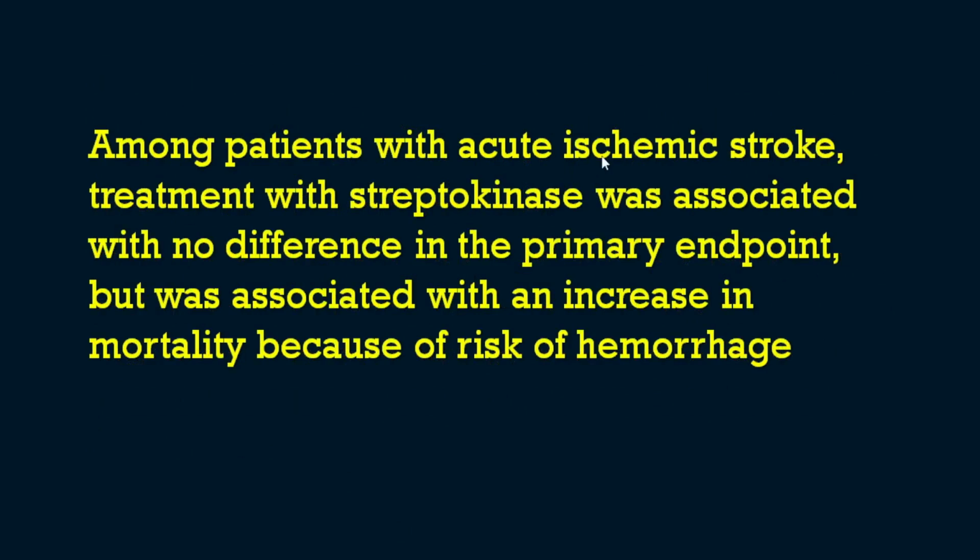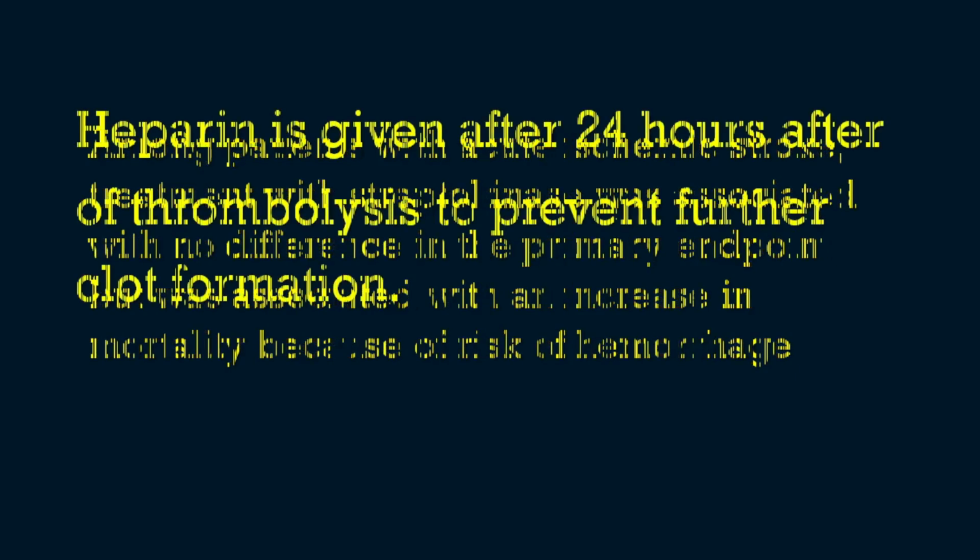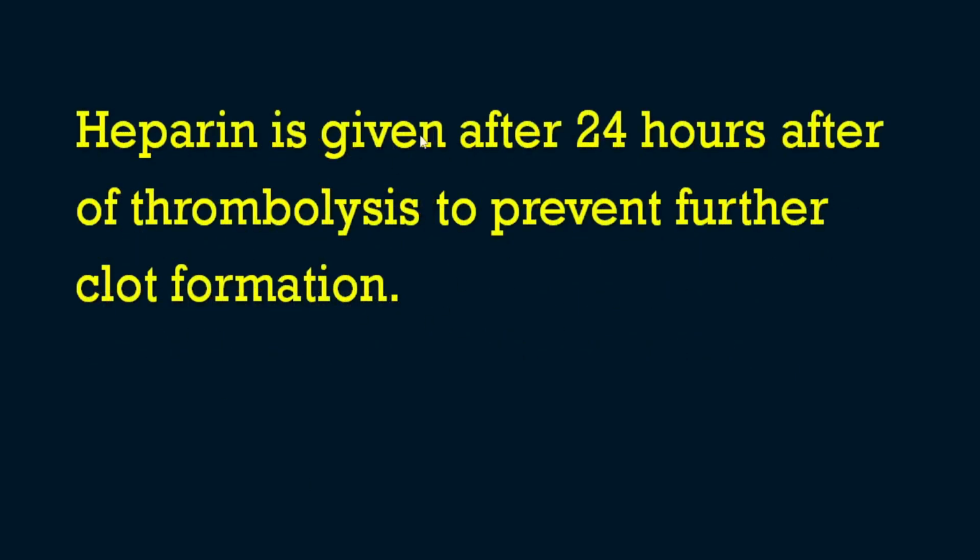Among the patients with acute ischemic stroke, treatment with streptokinase was associated with no difference in the primary endpoint, but was associated with increased mortality because of the risk of hemorrhage. So streptokinase is not indicated as a thrombolytic agent in ischemic stroke because of its high risk for hemorrhage, and there will not be any improvement in the manifestations. So streptokinase is not advisable. Then heparin is given after 24 hours of the thrombolysis, and the purpose of giving heparin is to prevent further clot formation.